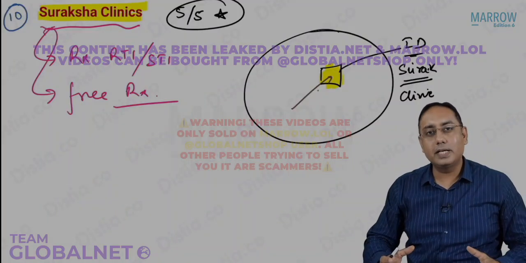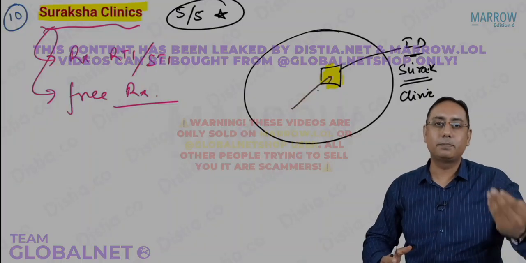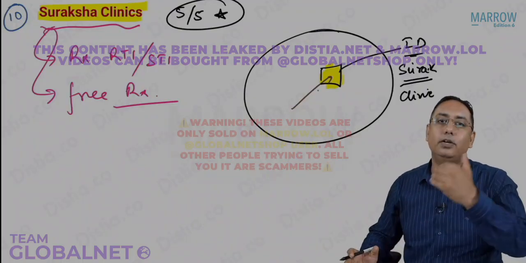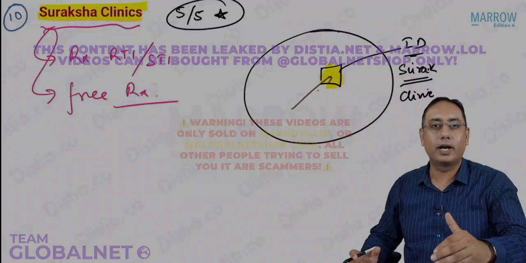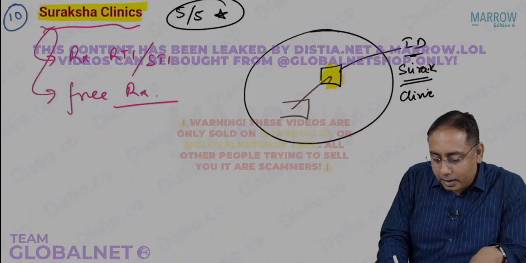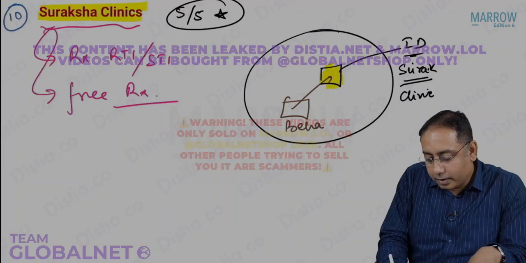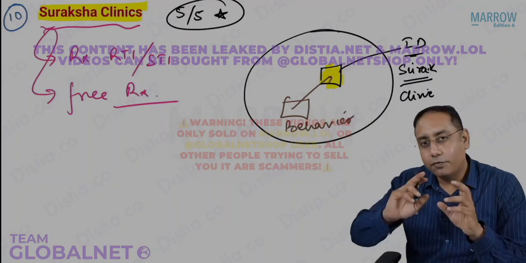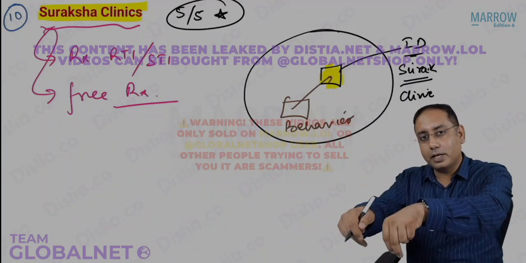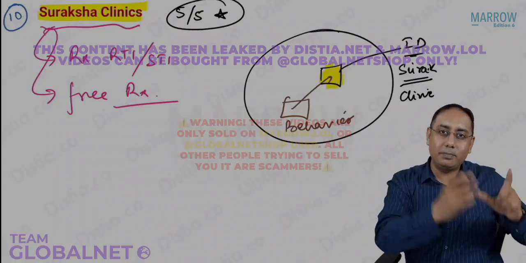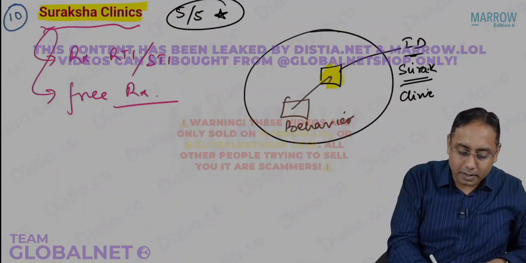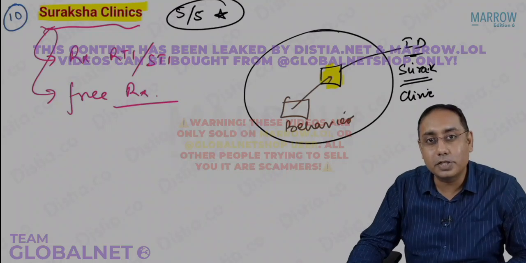Plus, we also build a base, since these are the people who might be spreading it. So you do HIV awareness, you do condom promotion, you do all your activities, and you try to change the behavior. The behavior of the clients is actually changed. For that reason, we have a Suraksha Clinic, and in the Suraksha Clinic, what is the treatment we give? That is what comes as an MCQ in your exam.